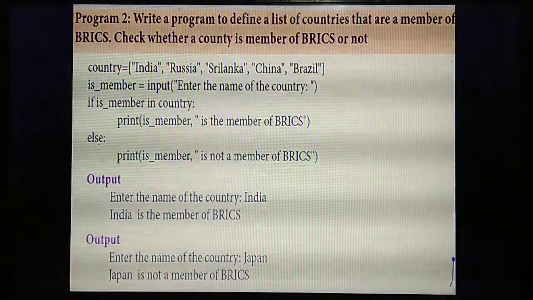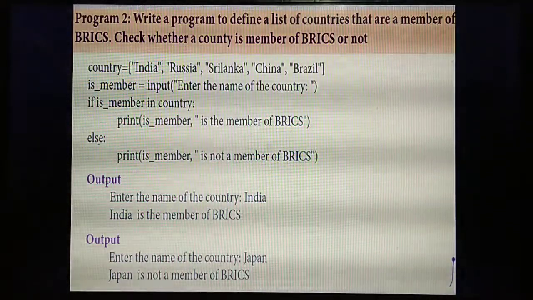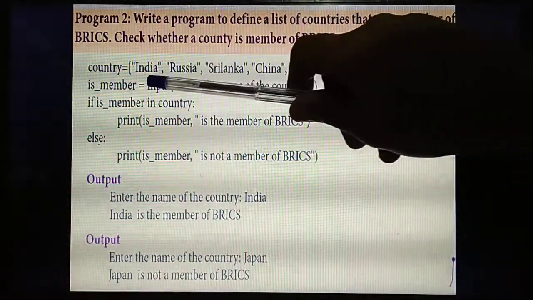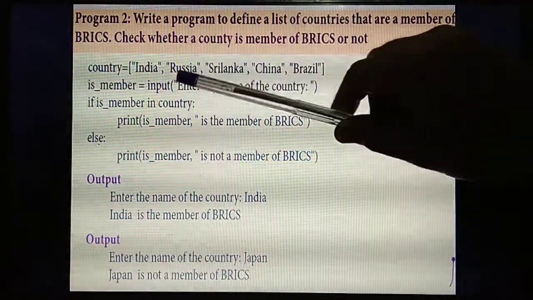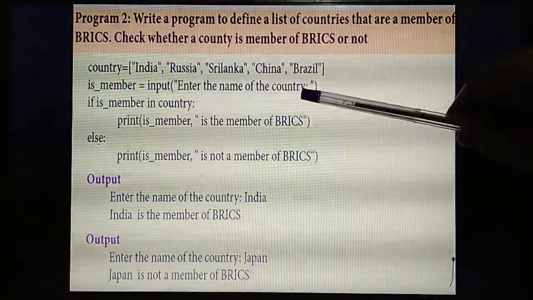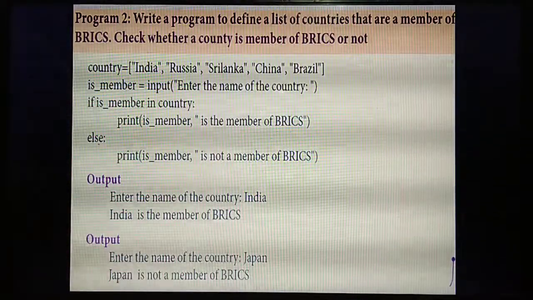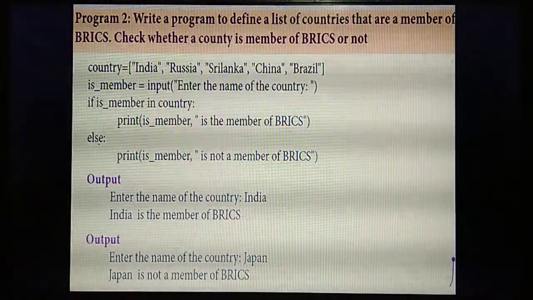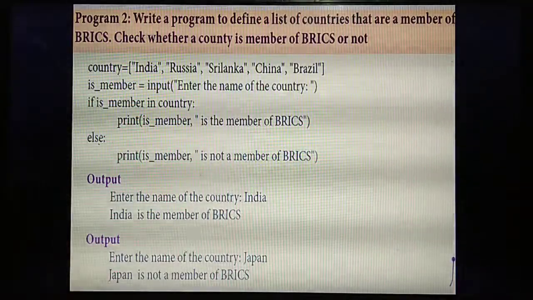Already you have studied in and not in, isn't it? Same meaning only, whether it is present or not. So they are giving one name called isMember. For your identification only they have given the name as isMember. Inside the input of the function you are entering the name of the country. What's the input you are giving? Enter the name of the country. You run the program, enter any name of a country, and it will find whether that name is present in this list or not.